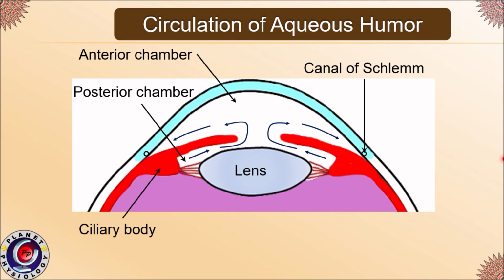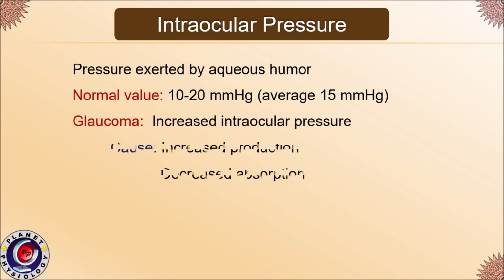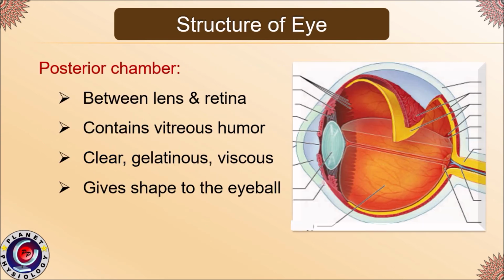And this aqueous humor will exert some pressure on the eyeball, which is called intraocular pressure. On an average, intraocular pressure is 15 millimeters of mercury. It ranges between 10 to 20 millimeters of mercury. Whenever there is an increase in intraocular pressure, it is termed glaucoma. It can be due to increased production or decreased absorption of aqueous humor.